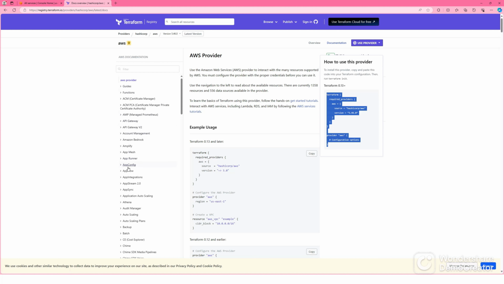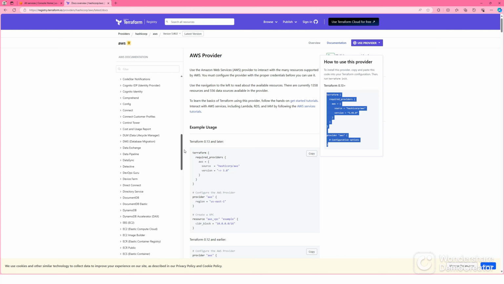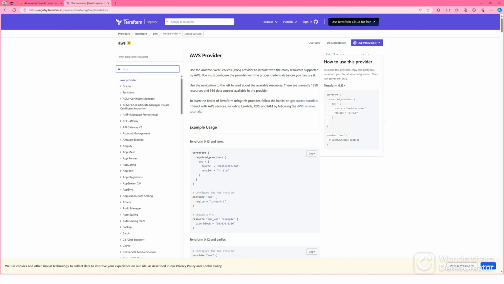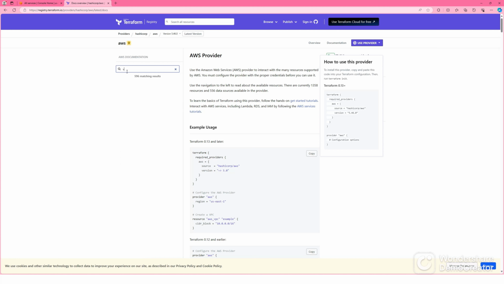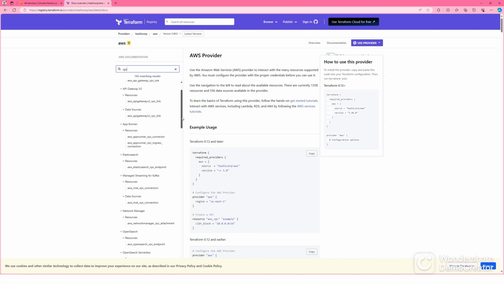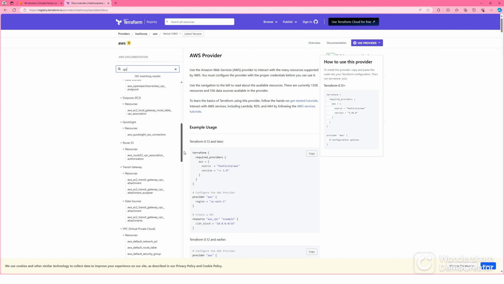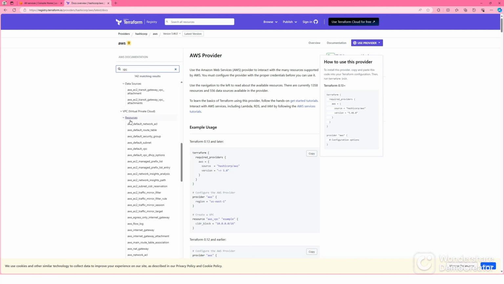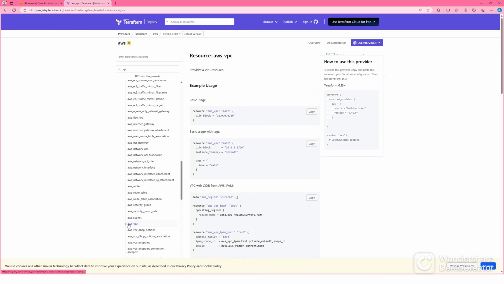In documentation, you will see different types of resources. All these are types of resources. We are interested in creating VPC, AWS VPC. So let's type VPC and hit enter. Now look, each resource will have resource and data source. We're going to talk about data source later on. So let's find our resource VPC under resources. We are going to create aws_vpc, this one. This type should match your configuration file, aws_vpc.